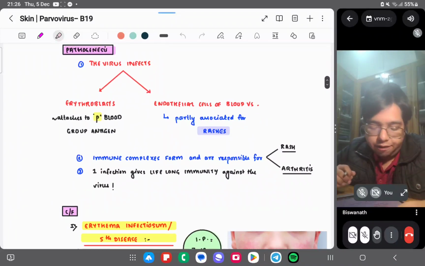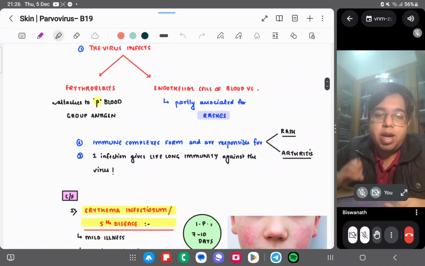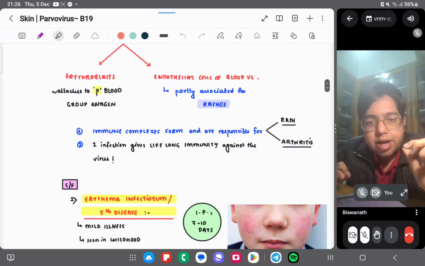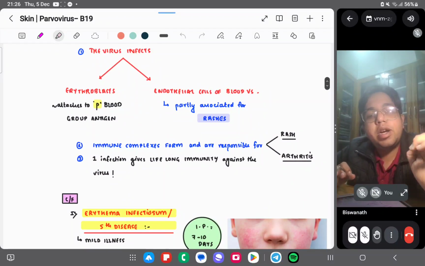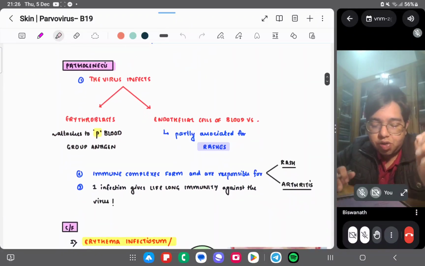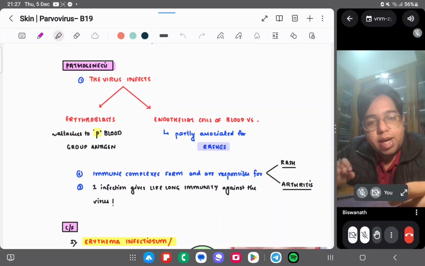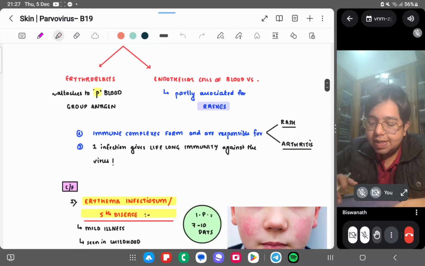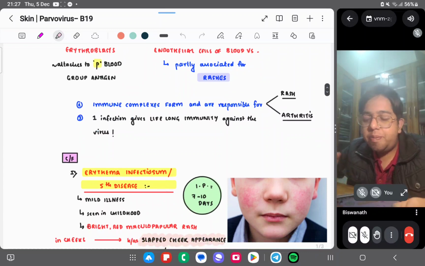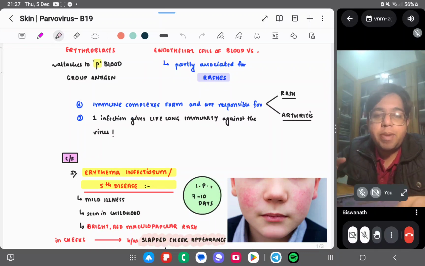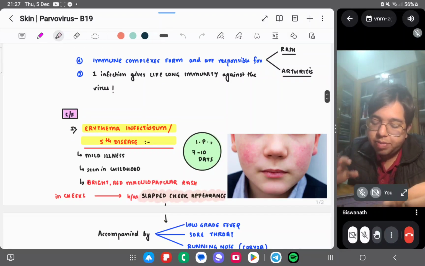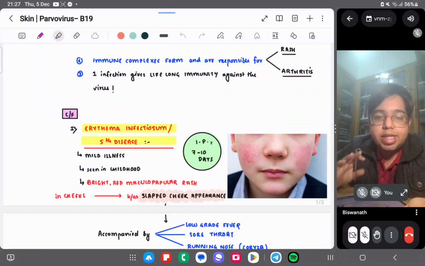Pathogenesis. The virus infects erythroblasts and endothelial cells of blood vessels. Okay, erythroblasts. It is a parvovirus, P is there, right? So it attaches to the P blood group antigen. You can remember from the name itself that P means it attaches to the P blood group antigen on the erythroblasts or the RBCs. Endothelial cell infection is partly associated with rashes. Immune complexes are formed and cause rash and arthritis. One infection gives lifelong immunity against the virus, like the chickenpox virus also.